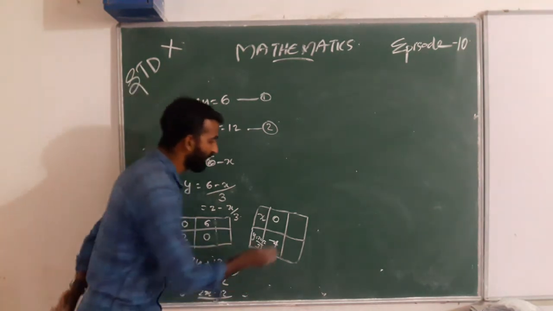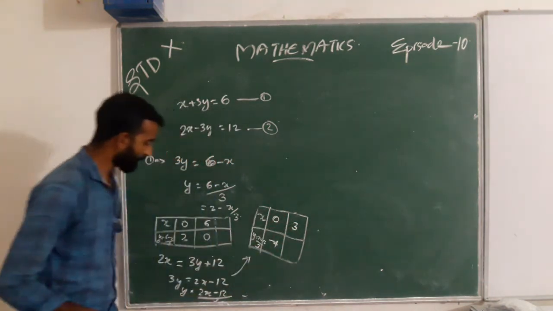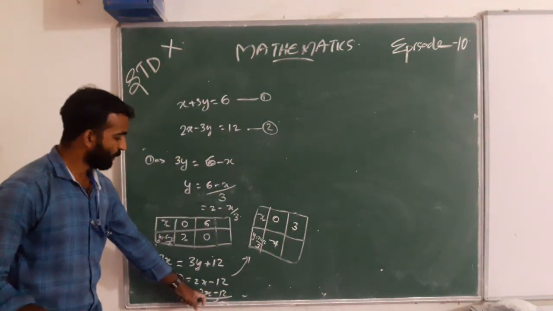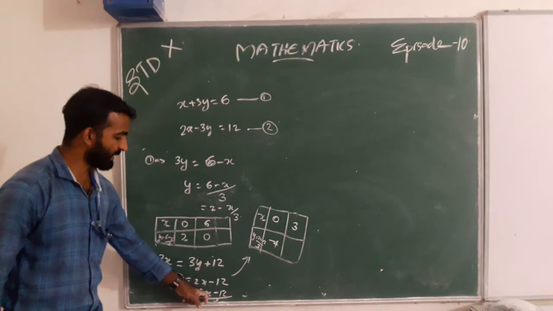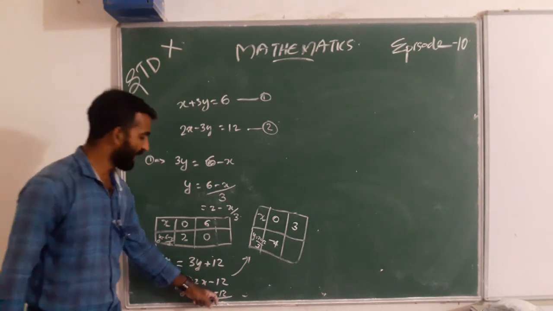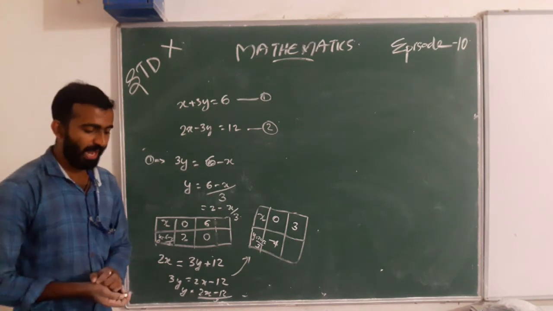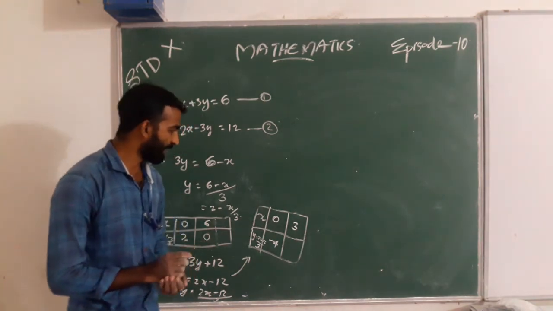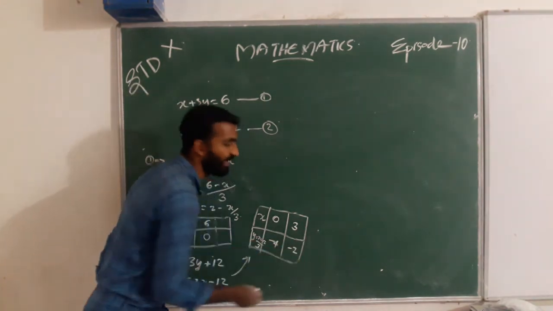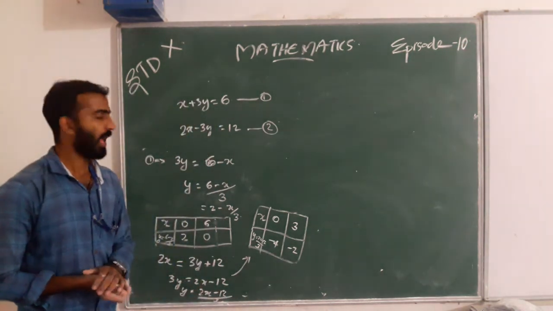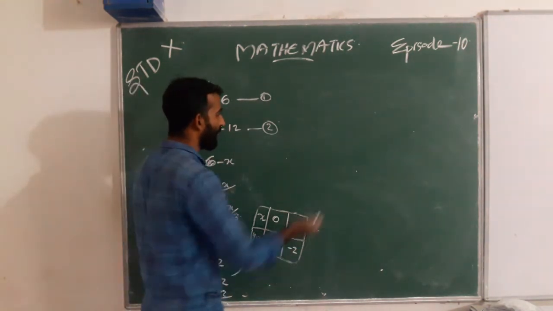When we take x as 3, 2 into 3 is 6, 6 minus 12 is minus 6, and minus 6 by 3 gives minus 2. And we can draw the graph.